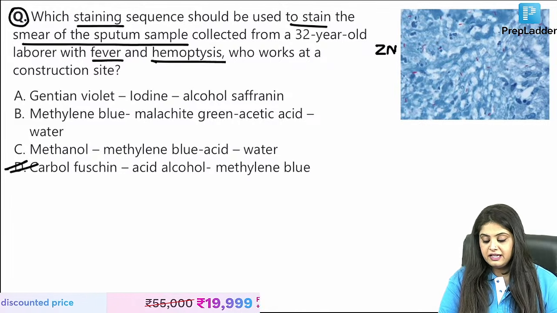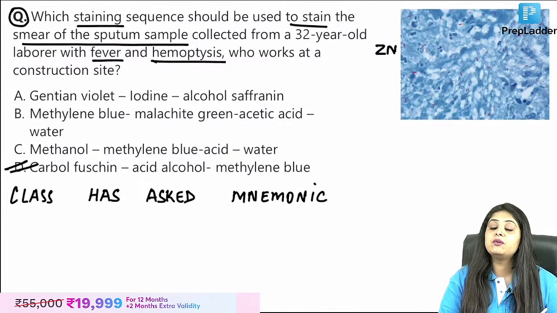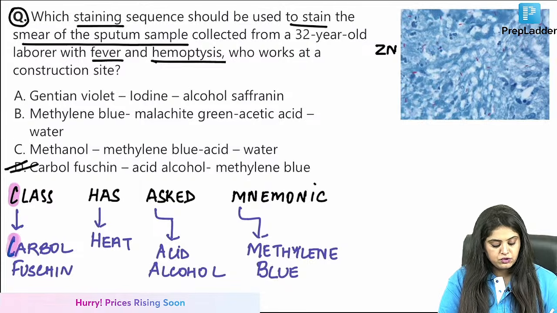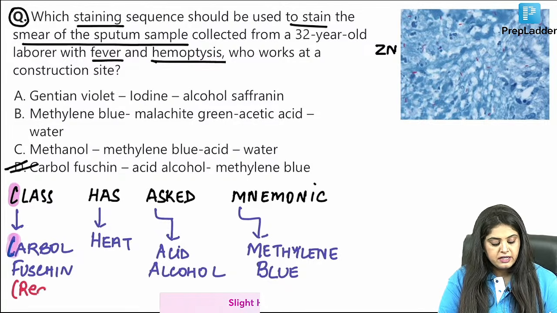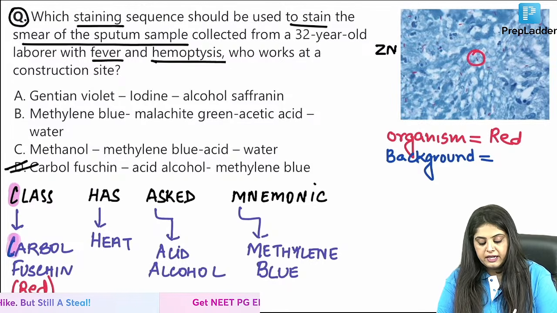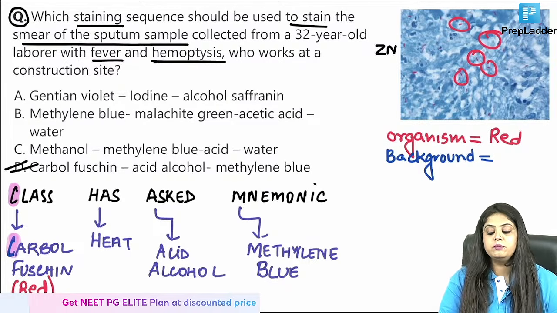Starting with ZN stain, yes, class has asked for a mnemonic, excellent. So now tell me the full form. The first thing that we are going to add is carbol fuchsin. What color does carbol fuchsin give? It gives a red color. That is why you will notice that the organism has come out red in color. All the TB is going to be red in color.